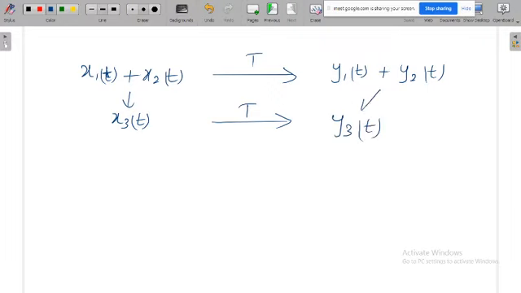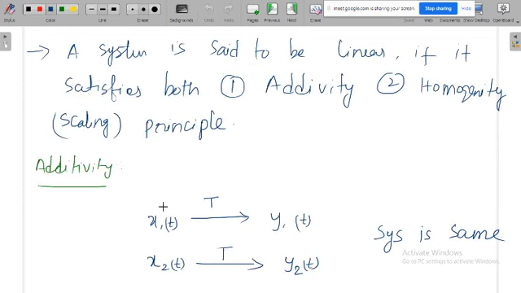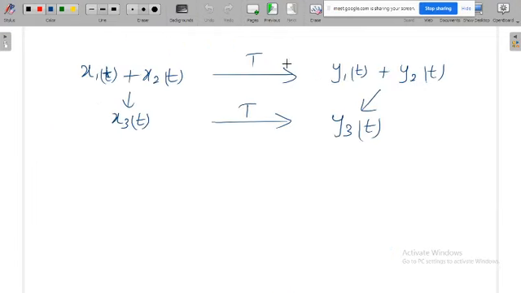If this y3 of t is the same as y1 of t plus y2 of t, then this system is satisfying the additivity property. If it is not satisfying, then the system may be non-linear, it cannot be linear. And to ensure the system is linear, we have to satisfy the homogeneity principle also, but here we are dealing with them separately. So this is the concept of additivity.